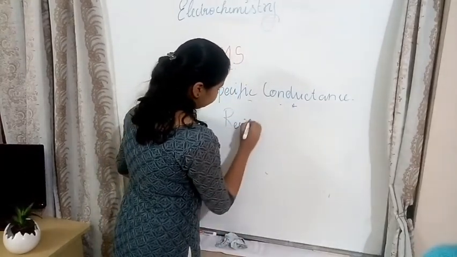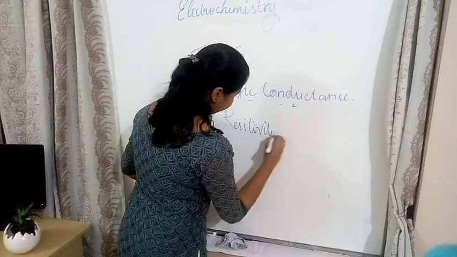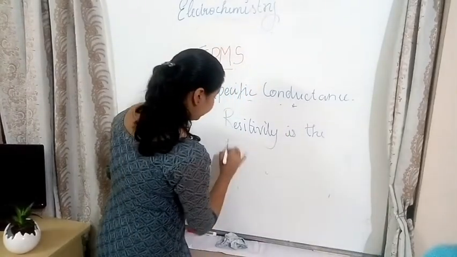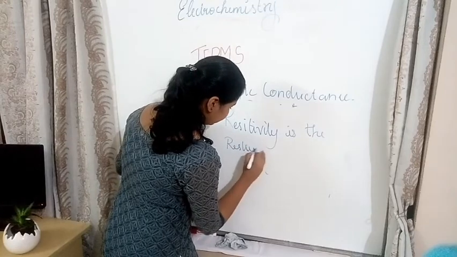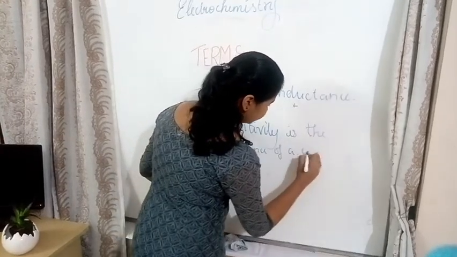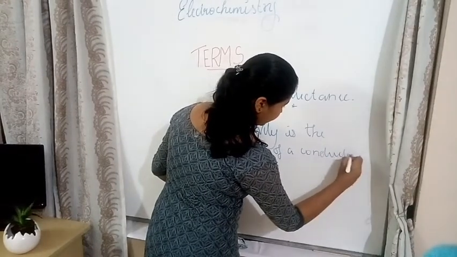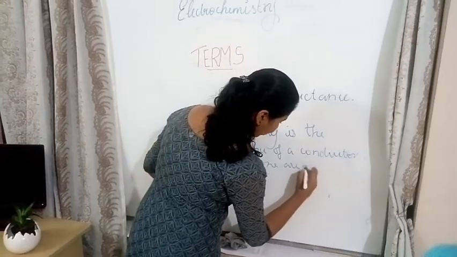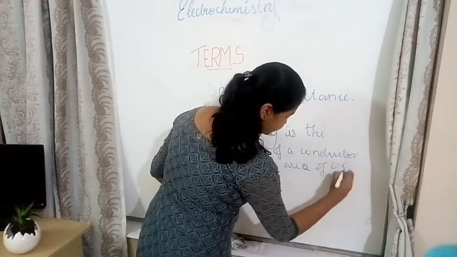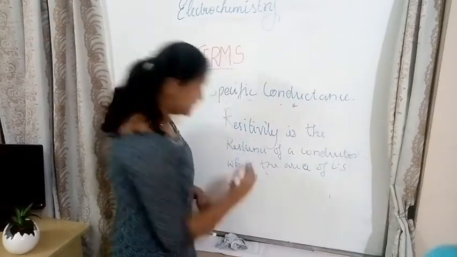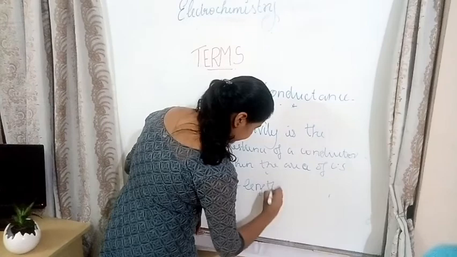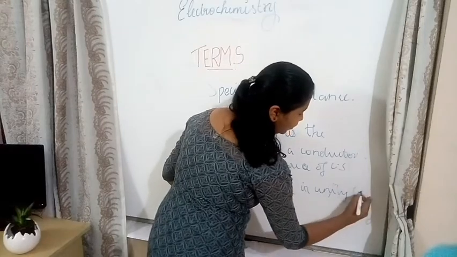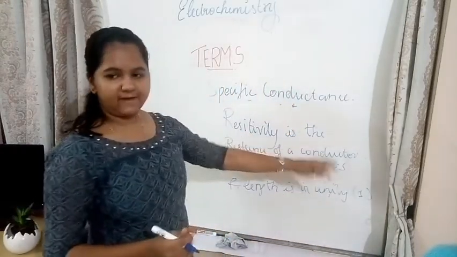Resistivity is the resistance of a conductor when the area of cross section and the length are in unity. What do you mean by unity? When it's 1. Okay, so we define resistivity.